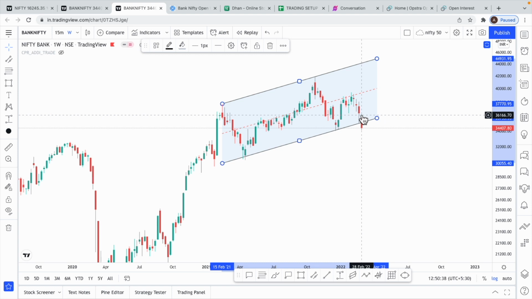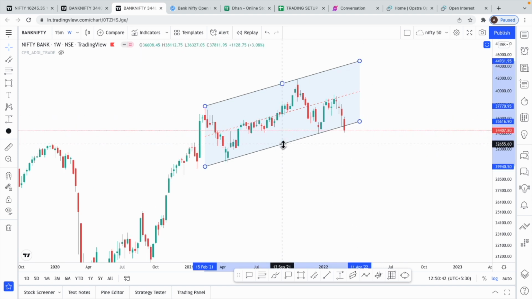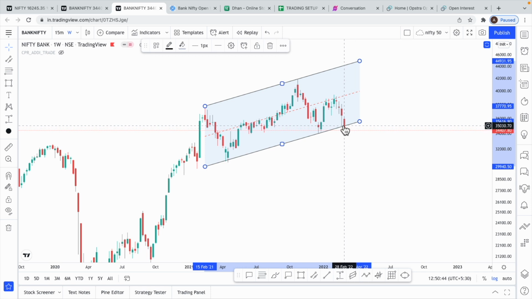And in this week, last week, we have just made a breakdown of this channel. Now we'll have to see whether this is like a false breakdown or this breakdown could continue. Usually when we break out of a channel like this, right, we will get a good fall. The Bank Nifty can break, so we'll have to wait and see if there might be a possibility we might go retest even this channel and then fall or continue falling. We'll have to wait and see.